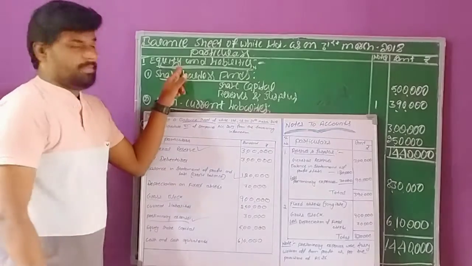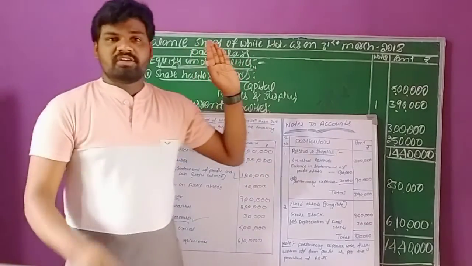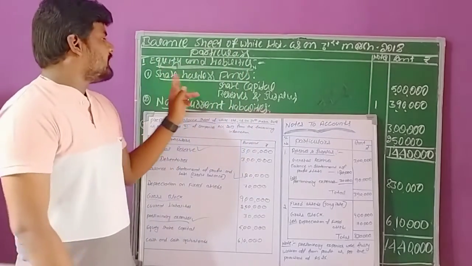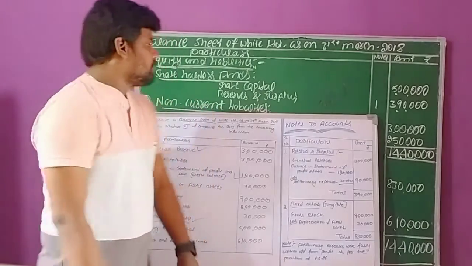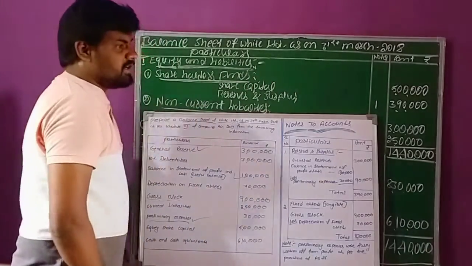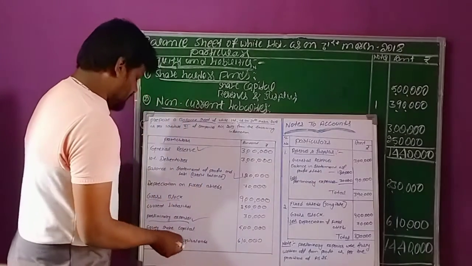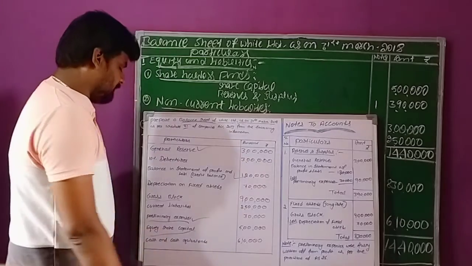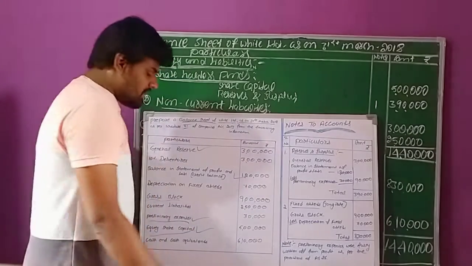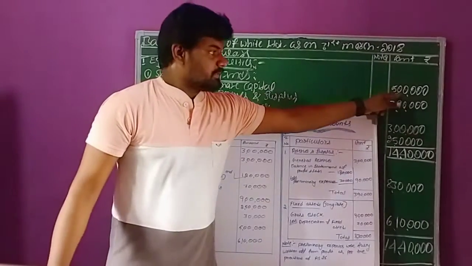Equity is nothing but capital. Equity and liabilities. So under the equity and liabilities, we have three headings. Out of the three, the first one is shareholder funds. First we need to write shareholder funds. Under the shareholder funds, as per the given information, there is a transaction related to share capital. That is an equity share capital, right? There is only one transaction. The transaction is related to capital. Directly we can record it as share capital 5 lakhs rupees.